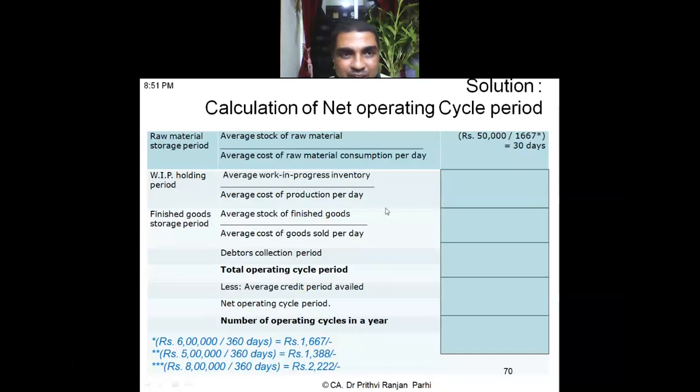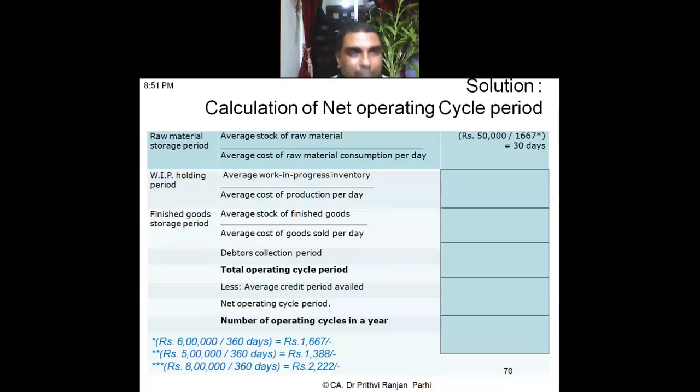So raw material storage period is how many days? 30 days. Okay. Now both of you are arriving at 30 days.